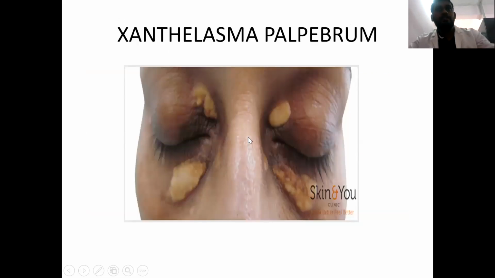This is a case of xanthelasma palpebrarum. You can see yellowish flat-topped plaques over the upper as well as lower eyelid towards the inner canthus. This is a sign that the patient's lipid profile is deranged. Treatment in this case will be ablation with TCA, or you can also do excision of the lesion. Along with that, we should always evaluate the lipid profile of this patient and give the appropriate treatment.